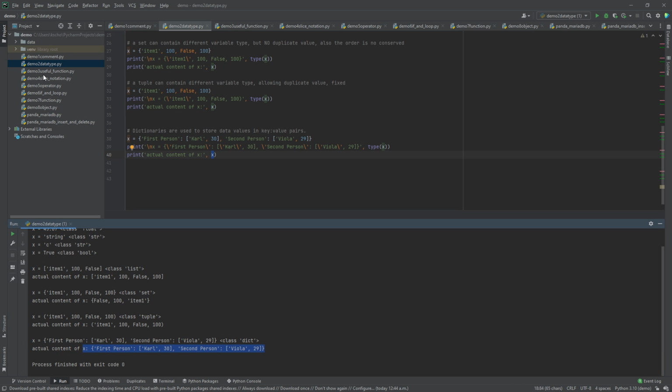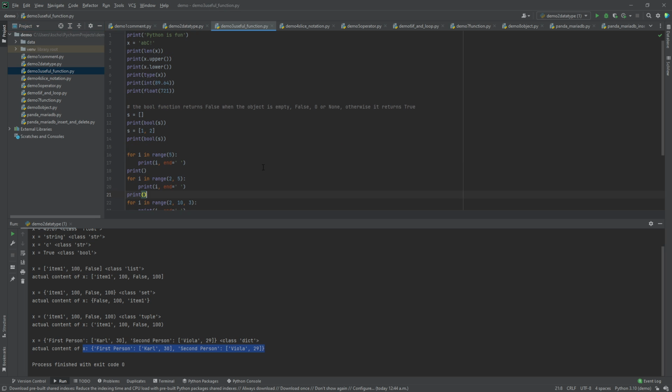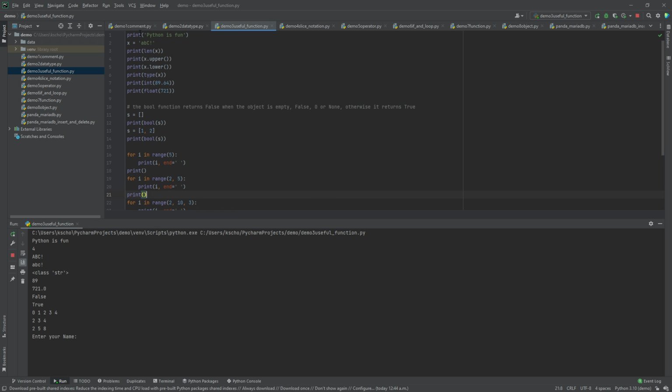And the next demo will be some useful functions in Python. So when we run the code, the first will be the print function. As you can see, if we want to print something to the console, it is much easier in Python because we only need one sentence basically, which is the print function. And you can print many things without saying System.out.println, and it's just achieved by print.